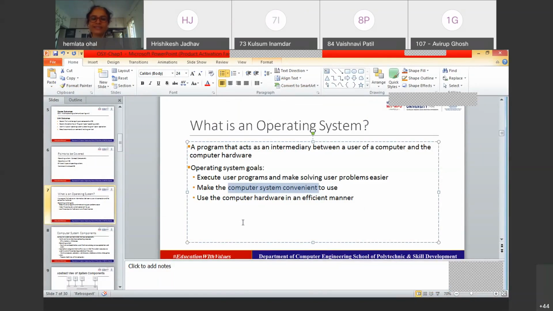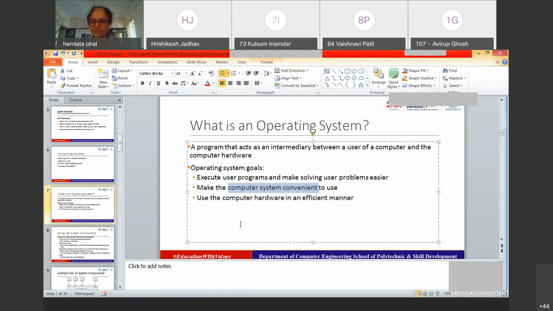So what does it mean? That it is making us, the user, interact with the computer system. See, if this user interface had not been provided to us, how would we have communicated with the system? Let's say I want to open a file, the D drive, and if I don't see this user interface on the screen, where would I click, right? If I speak about a command-based operating system, I need to go to the C drive, D drive, so I would have to type something there so that I could open my folder. Ultimately, that is also one type of interaction, right?